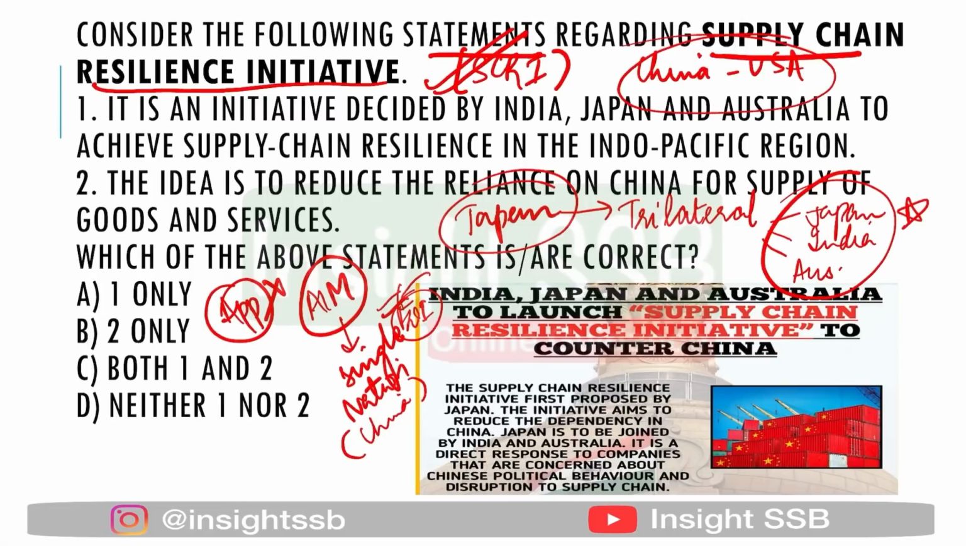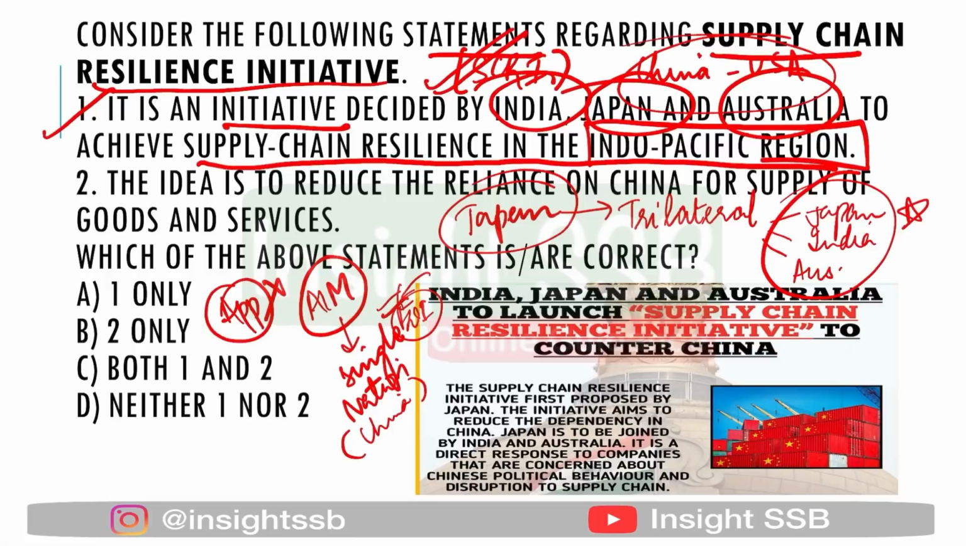Now, talking about the points that have been discussed in this question, the first one is that it is an initiative decided by India, Japan, and Australia to achieve supply chain resilience in the Indo-Pacific region. Please remember, Indo-Pacific region है, इसको भी star mark कर लेना. जो आपका first statement है, that is completely right. The second one is that the idea is to reduce the reliance on China for supply of goods and services. This is also completely right. Recently हमने discuss की है ये बात. So which of the above statements are correct? So the answer for the same will be C, that is both 1 and 2.